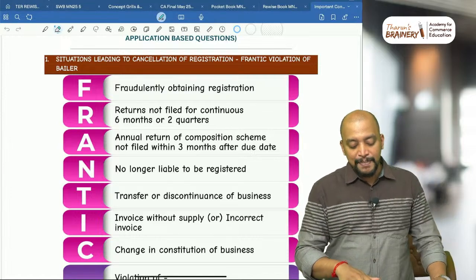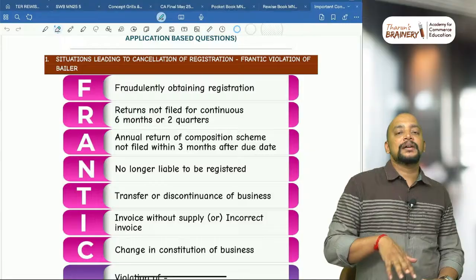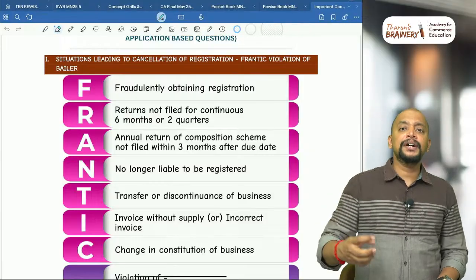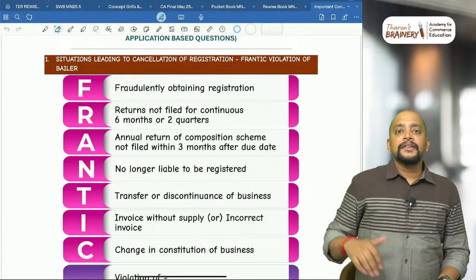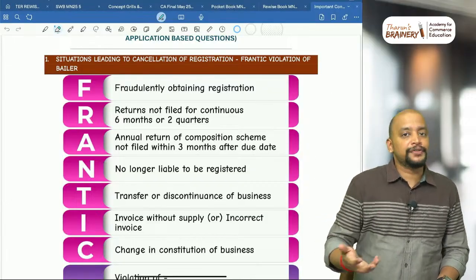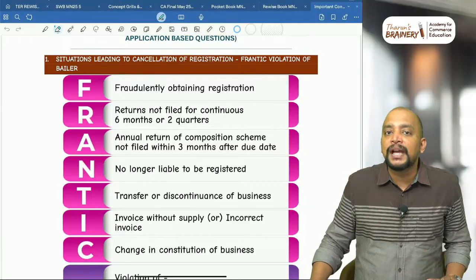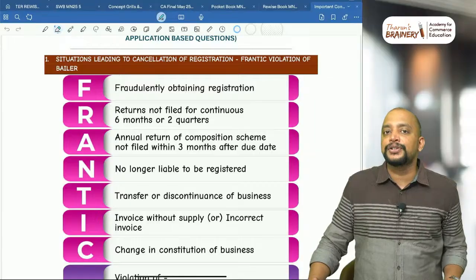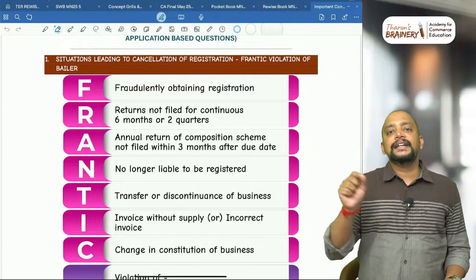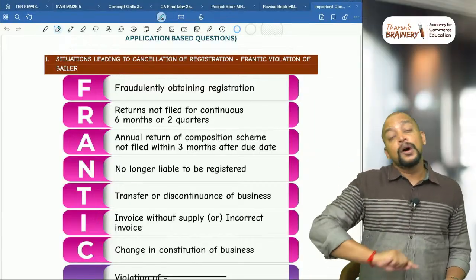Then this is the latest amendment. Whenever the registration gets cancelled because of any reason above and we make an application for revocation of cancellation, what is the time limit within which we make the application for revocation of cancellation of registration? From the date of cancellation order, 90 days, and it can be extended for a further period of 180 days.